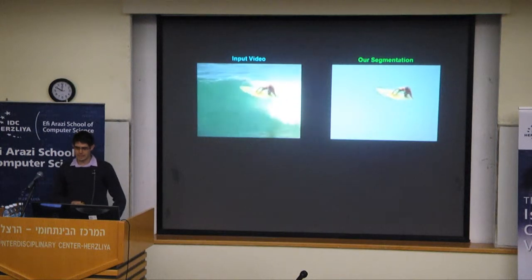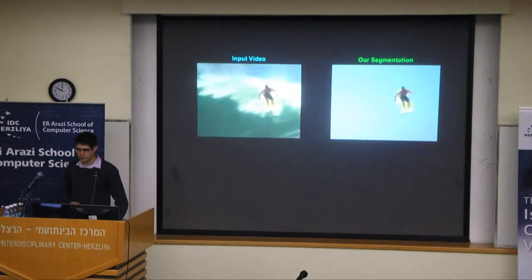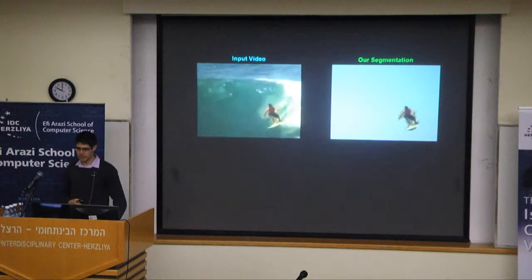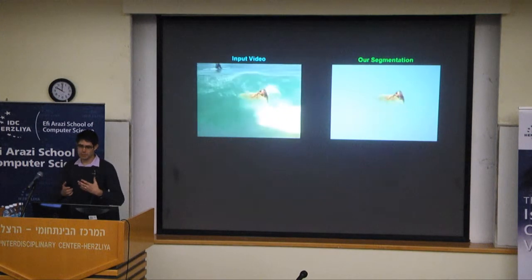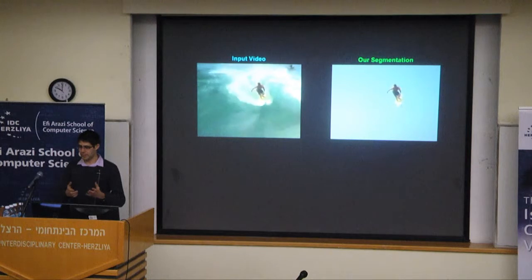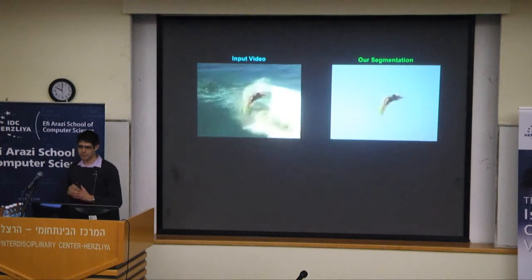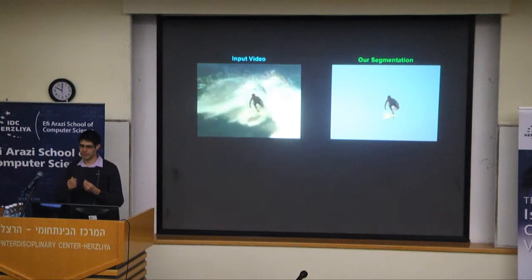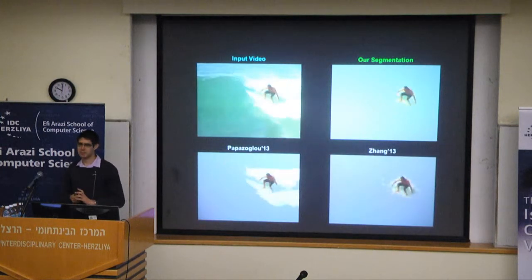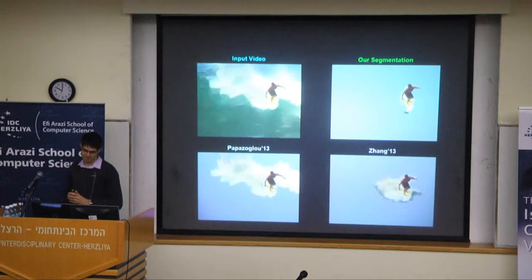And here is one last example of the surfer. So again, you can see that we are able to separate between the waves and the surfer, despite the fact that sometimes the surfing board has a very similar color to the waves, but we are still able, because of our very elaborate descriptor, to get the differences.